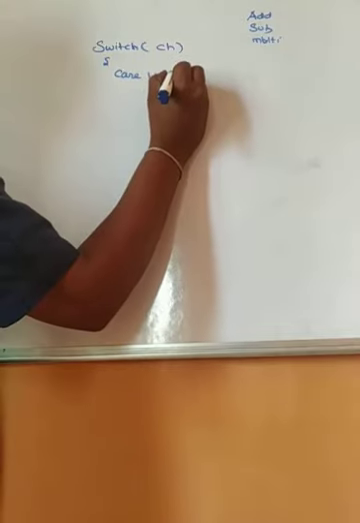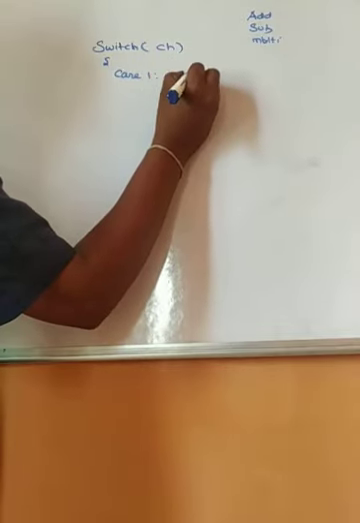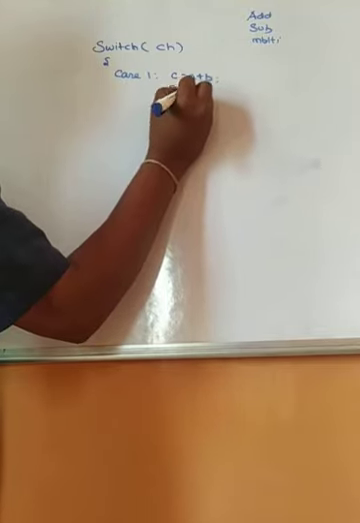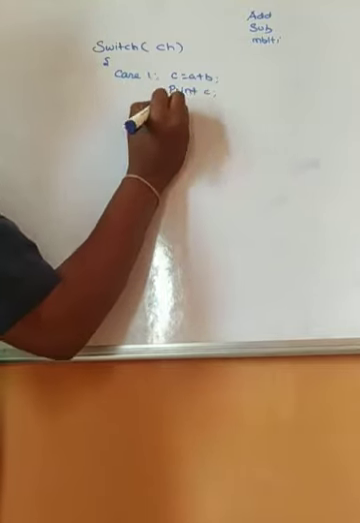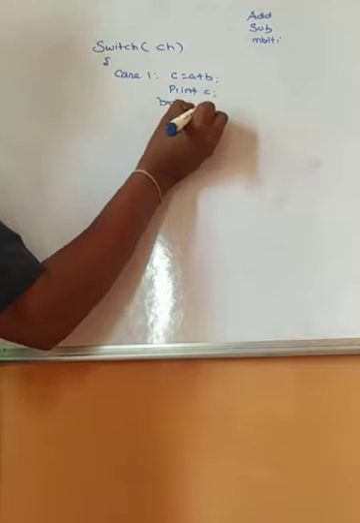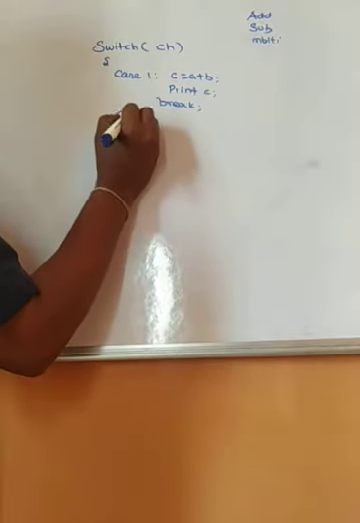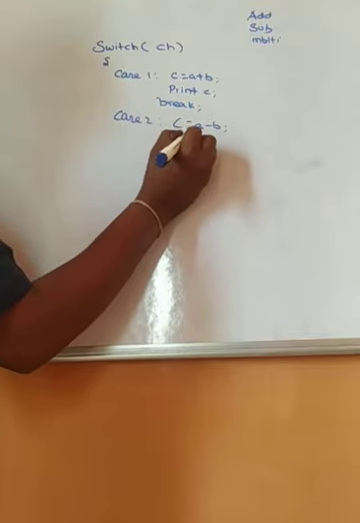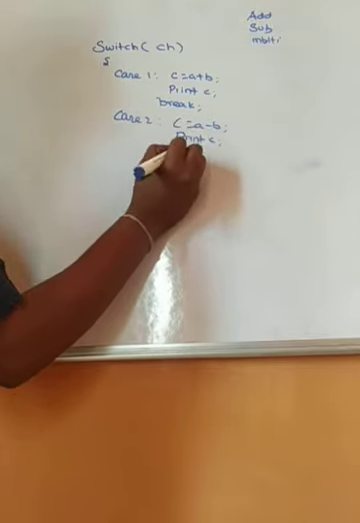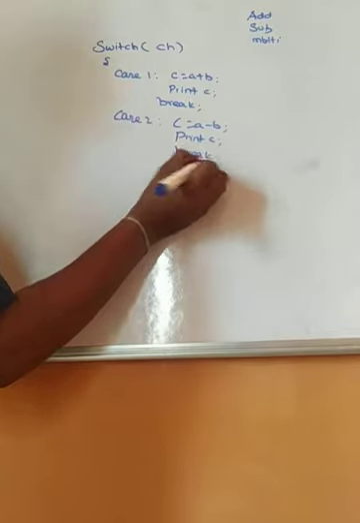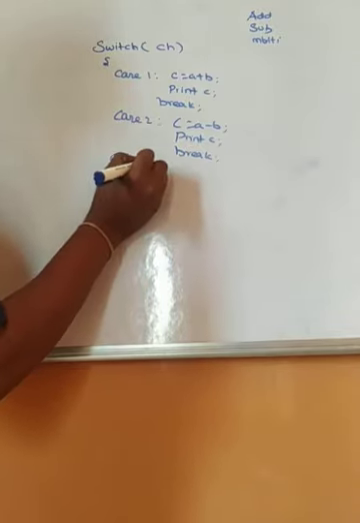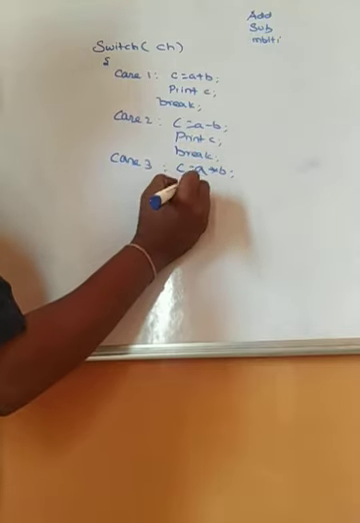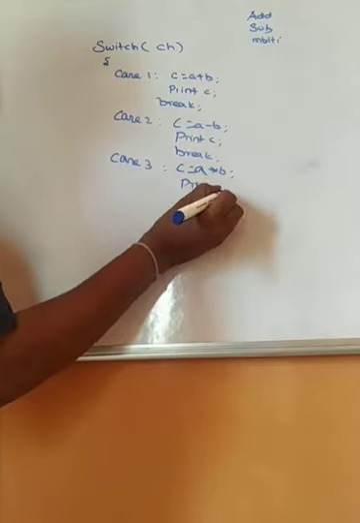So case 1, C is equal to A plus B. Print C, break. And case 2, C is equal to A minus B. Print C, break. And case 3, C is equal to A into B. Print C, break.